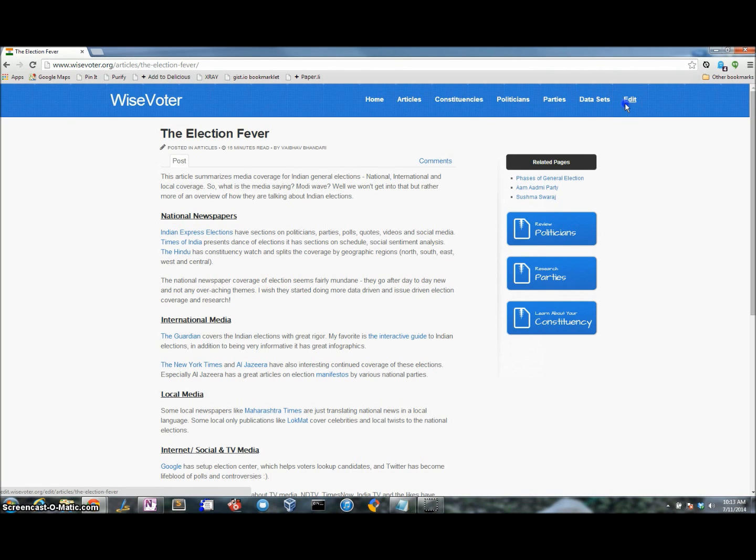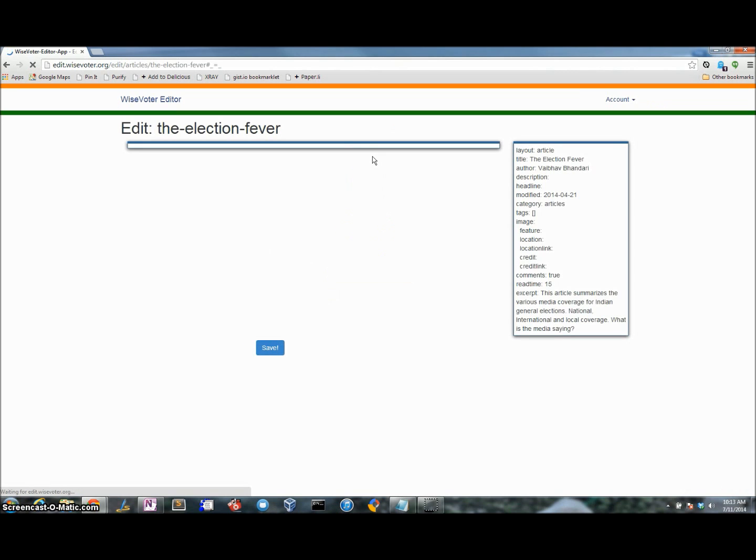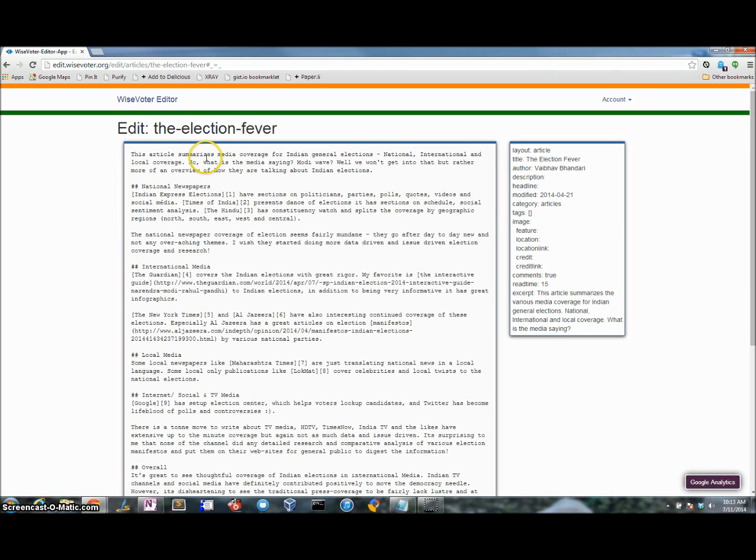As a user, I can click on edit, and from this content website, I get directed to the editing piece of this platform. This is a separate piece where as a user I can log in with my Facebook account or create a new account. I'm going to log in with my Facebook account, and what I see is that particular article presented to me in an editable fashion. I can change the metadata about the article.